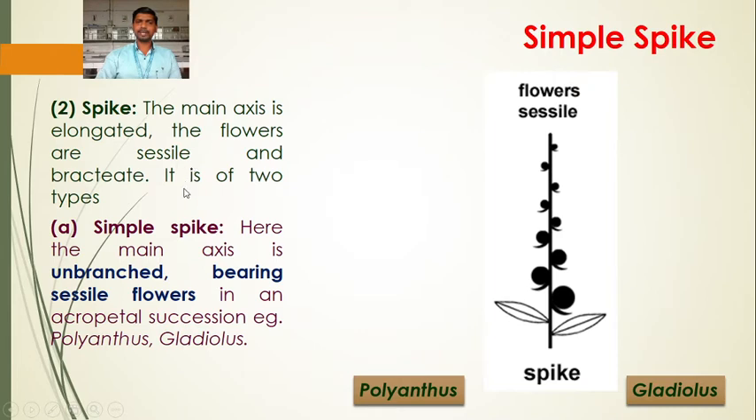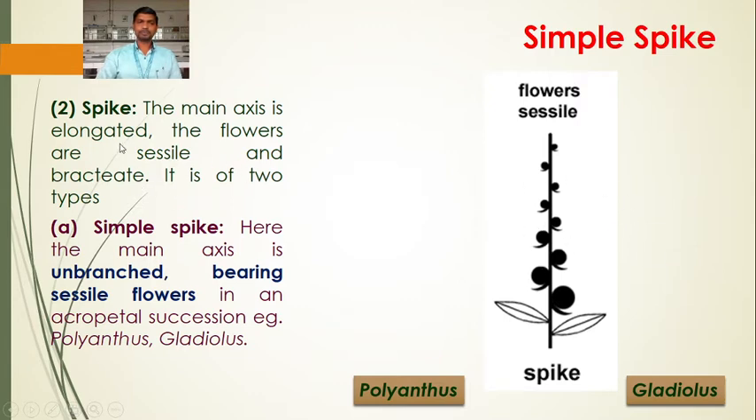Okay, so this is the only difference between raceme and spike. The common thing is that the main axis is elongated in both. The flowers are arranged in acropetal succession, meaning older are at the base, younger at the apex. The only difference is that the flowers in raceme are pedicellate and in spike they are sessile.